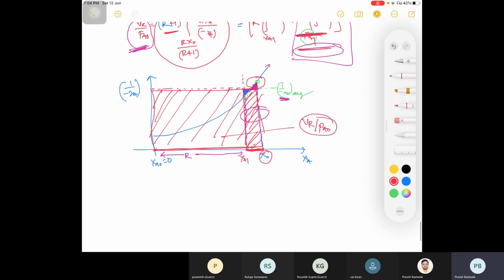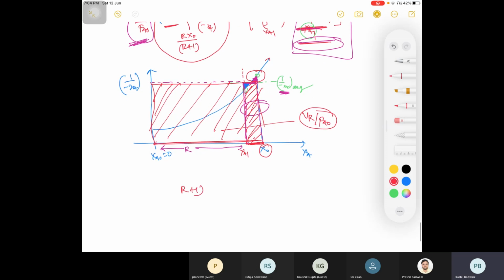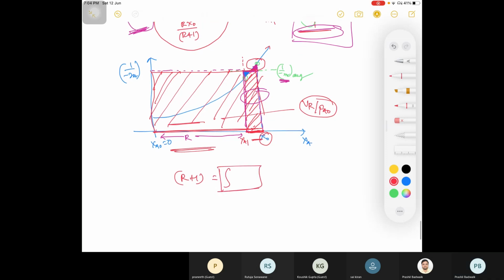Any doubt here? R plus 1 is your total area, this is your 1, so this is your R, right? R plus 1 is equal to whole integration. So this is 1 time, and this is R times. Please don't confuse this. R may be greater than 1, it may be less than 1, कुछ भी वैल्यू हो सकती है. It is not always that you consider R greater than 1 only.